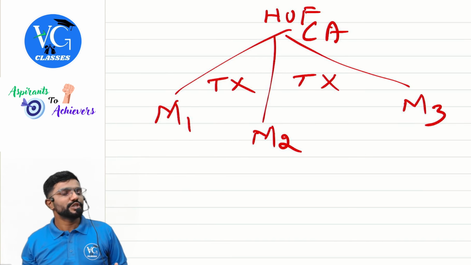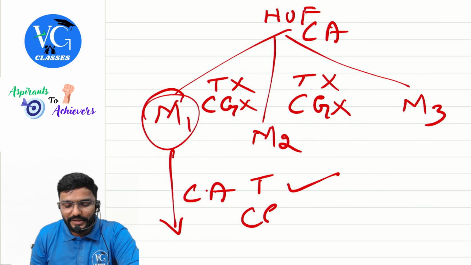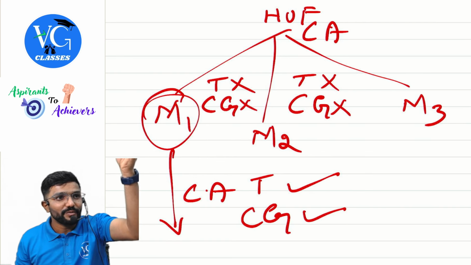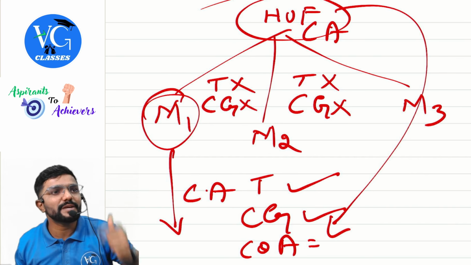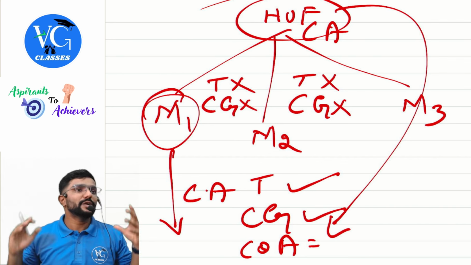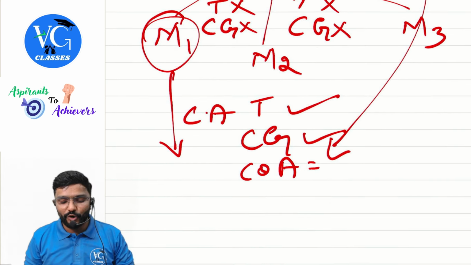But if these members sell this capital asset in the future, is it a transfer, sir? Yes. Should we compute capital gains, sir? Yes. Listen now. What is the cost of acquisition for them? Cost to the previous owner. Who is the previous owner? HUF. That becomes the cost to the member. And what is the period of holding here, sir? The period of holding will include the HUF's period of holding plus the member's. The period of holding of the previous owner plus the present owner. Both we have to take, guys.